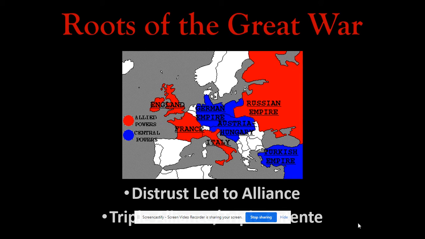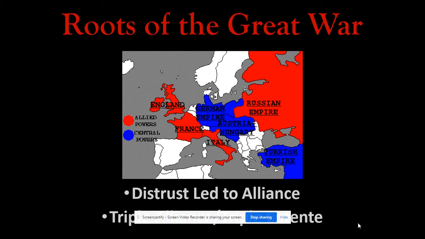Italy is in the red there, but originally Italy was part of the Triple Alliance. That was Germany, Austria-Hungary, and Italy. Now, Italy does drop out of that near the beginning of the war and will side with the Allied powers. But originally, again, the Triple Alliance is Germany, Austria-Hungary, and Italy. You need to know that for your study guide.